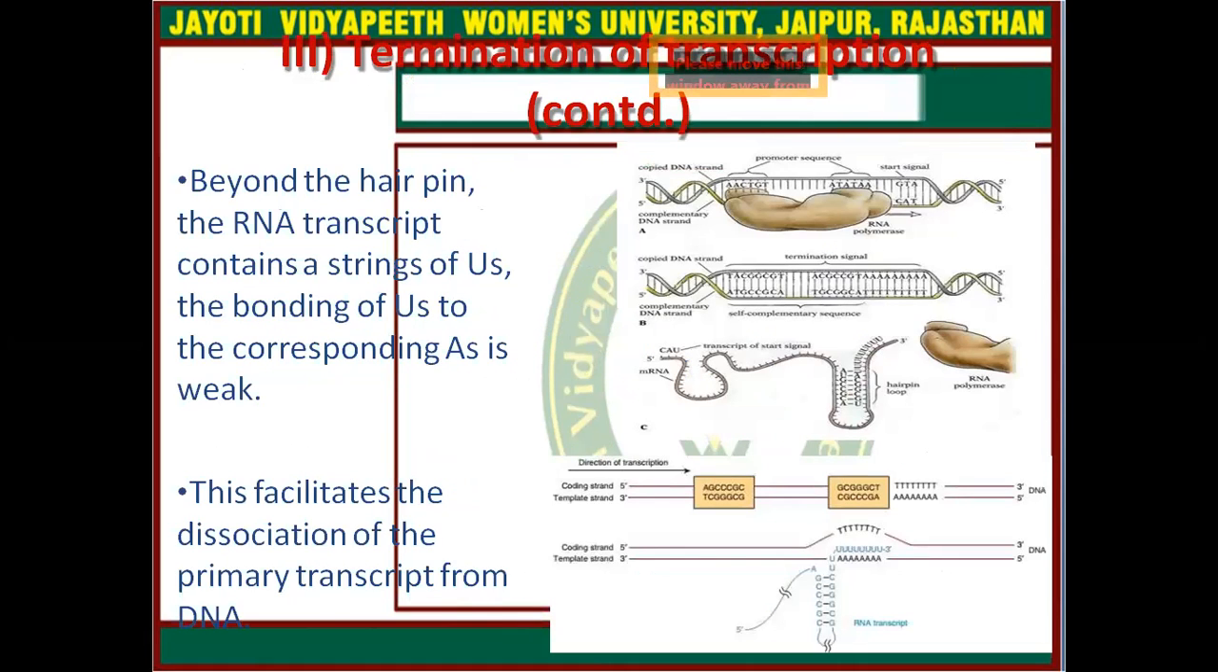Beyond the hairpin, the RNA transcript contains a string of U. The bonding of U to the corresponding A is weak. This facilitates the dissociation of the primary transcript from DNA. Here you can simply see the Rho independent termination process. Here is the U continuation, and this is the hairpin loop, which has A and U and GC content.